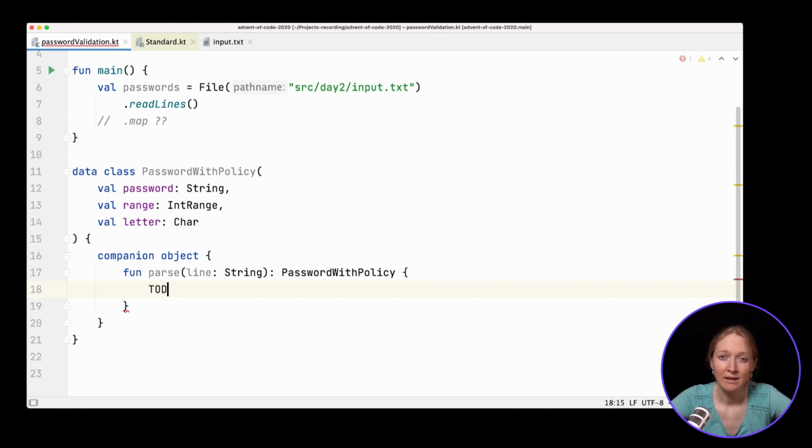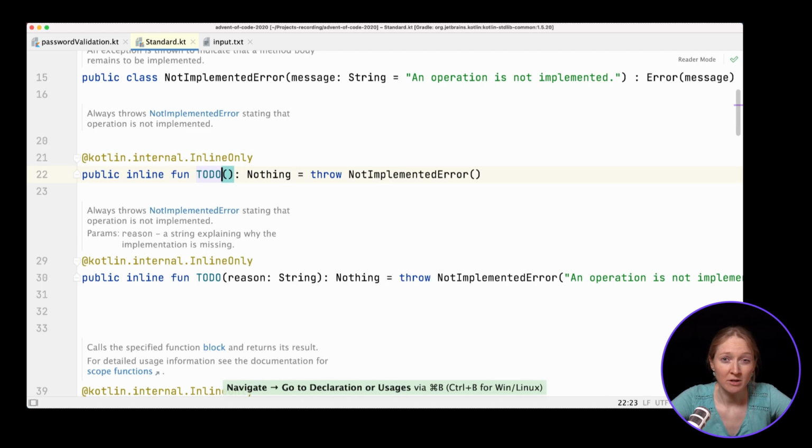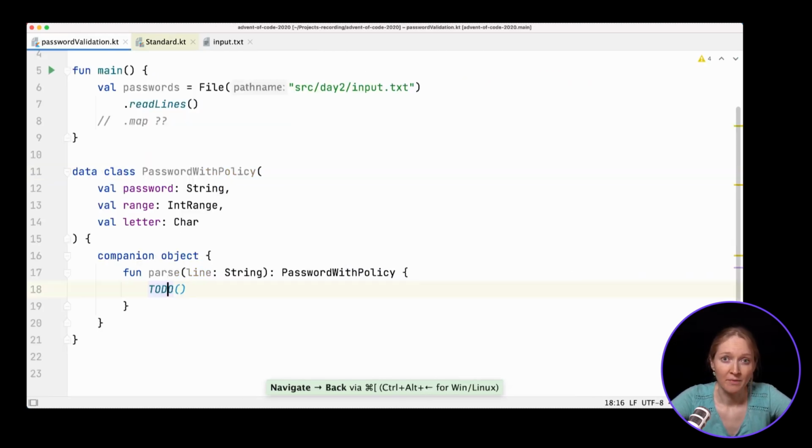While developing, you can put the TODO function call inside. It throws the NotImplementedError exception. Because the TODO function call returns the Nothing type, which is a subtype of any other type, the compiler won't complain. The parse function is supposed to return PasswordWithPolicy, but throwing an exception is totally valid from the compiler's point of view.